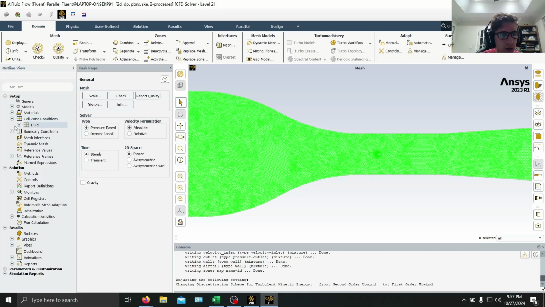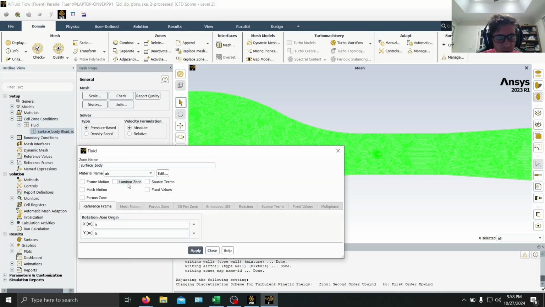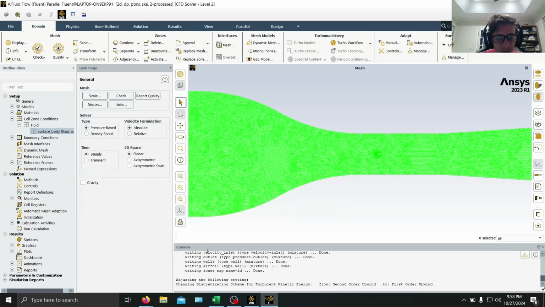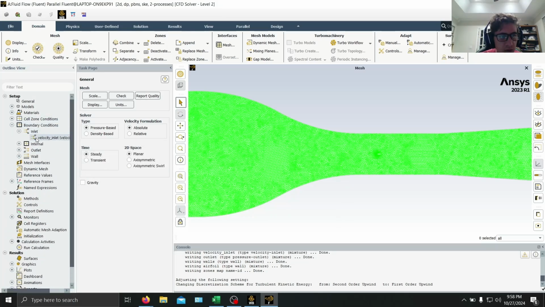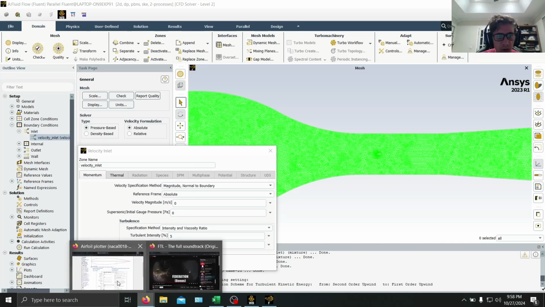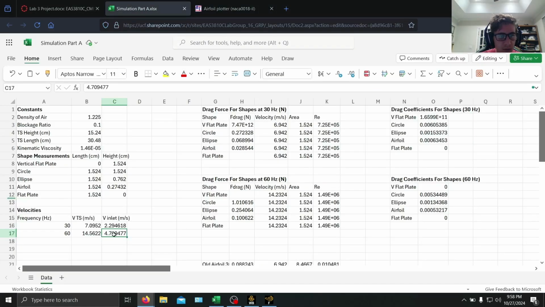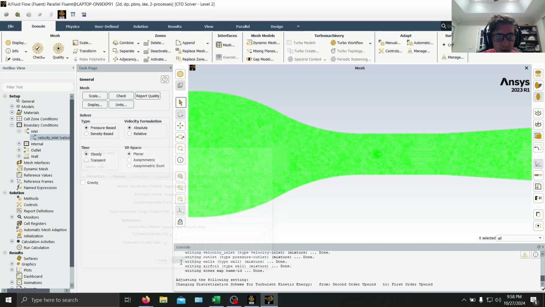And then we can double check that our fluid is air. Density is all that. Yep. So all this should be good. We're going to go to boundary conditions, inlet, velocity inlet. And then if we go to the data here, for the inlet at 60 Hertz, we should have it be 4.7 or so. So we can go ahead and enter that. Apply. Close.